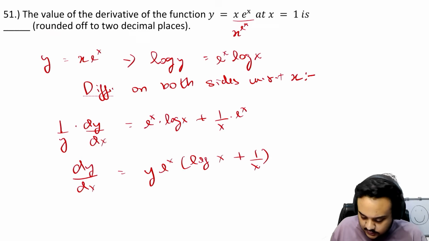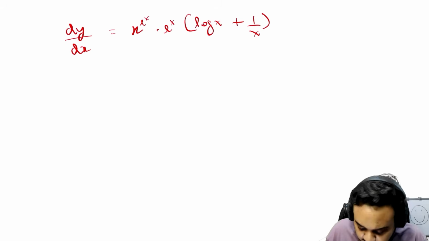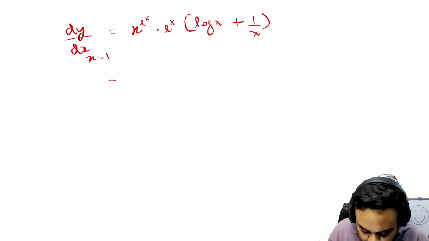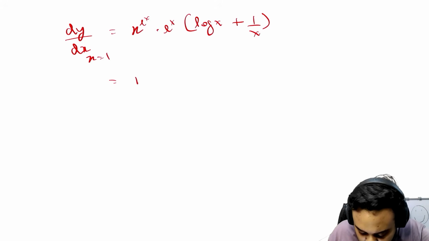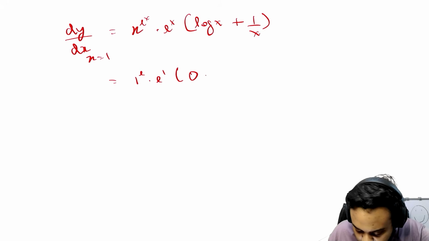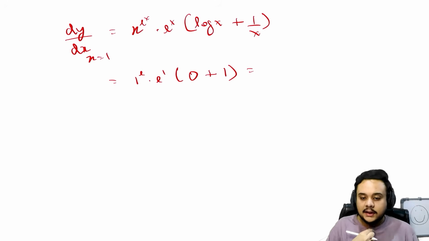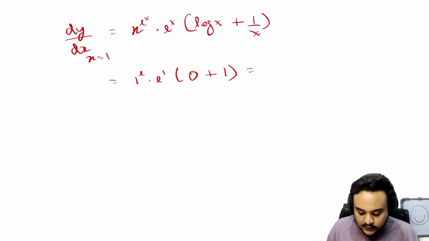Now we are given that x is equal to 1. So it is 1 to the power e to the power 1, times 0 plus 1. 1 to the power anything is 1, and e to the power 1 is e. So the answer is e.